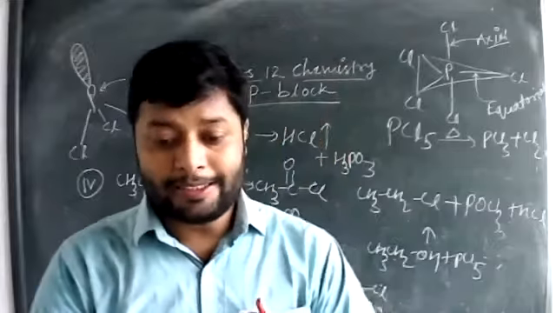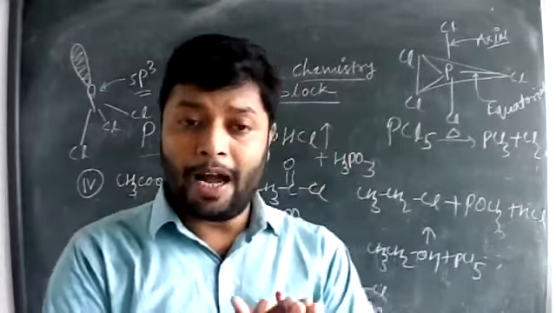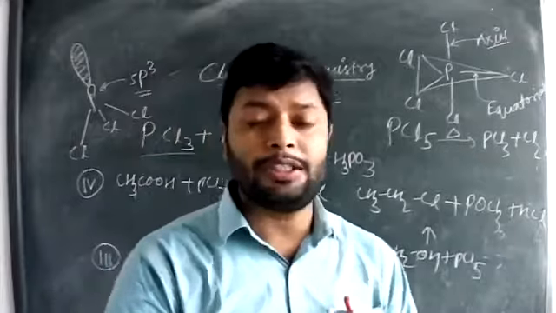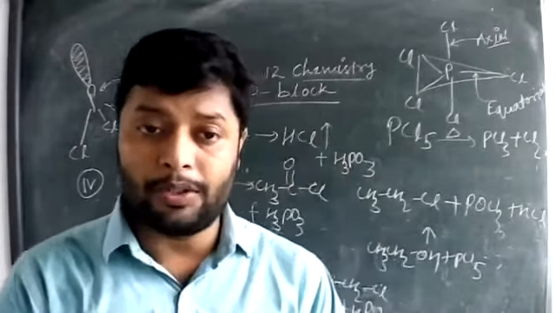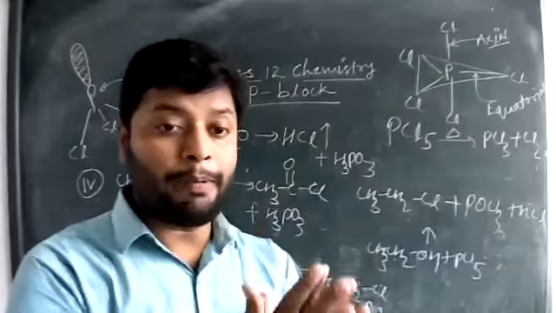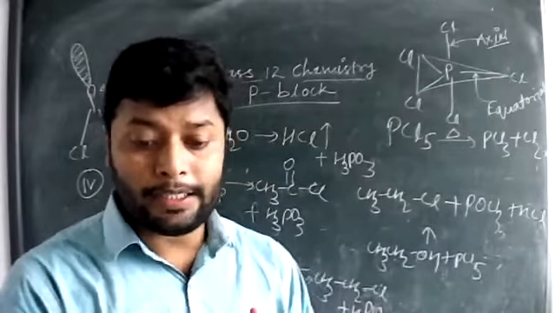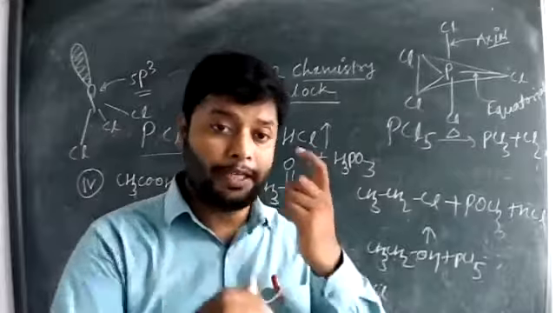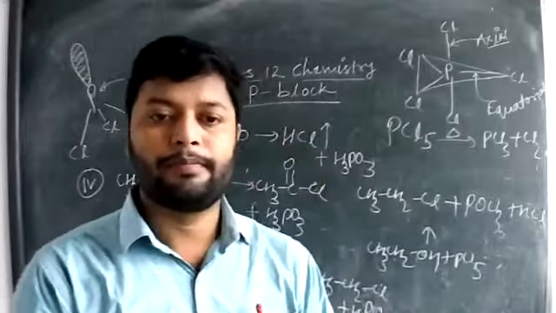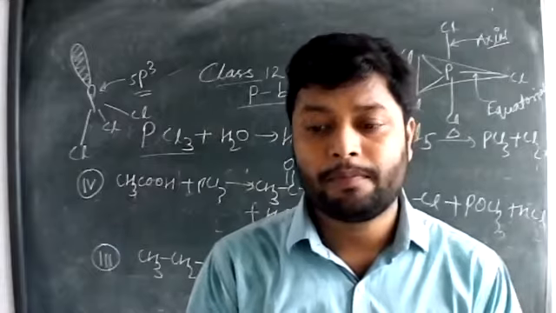In the same way, silver, tin or any other metal will produce halides of the respective metals. Like silver produces silver chloride, tin produces tin chloride. That is all about the reactions given in our syllabus.